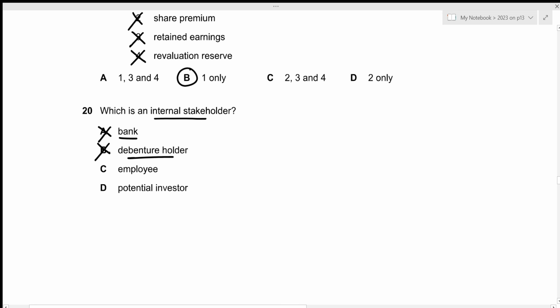The third one is employee. So employee is definitely invested in the day-to-day operations of the business, right? Which is why we classify these as an internal stakeholder. That's the correct answer. And the fourth one is potential investor. So potential investor again is not involved in the day-to-day operations of the business. That is why this is an external stakeholder.